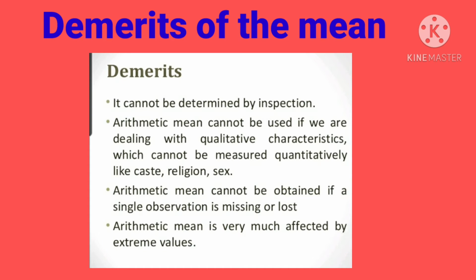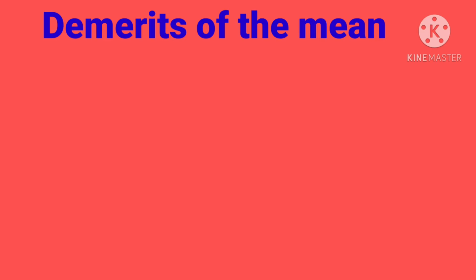Children, let us see the demerits of the mean. It cannot be determined by inspection. Arithmetic mean cannot be used if we are dealing with qualitative characteristics which cannot be measured quantitatively, like caste, religion, sex. Arithmetic mean cannot be obtained if a single observation is missing or lost. Arithmetic mean is very much affected by extreme values.